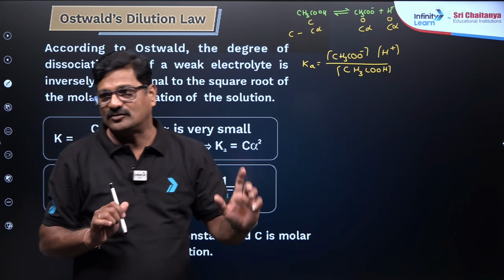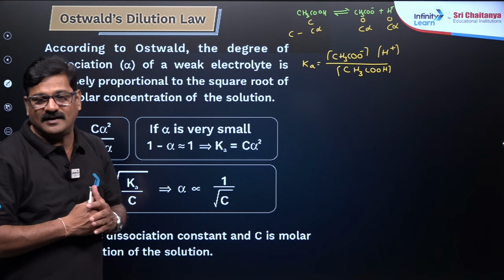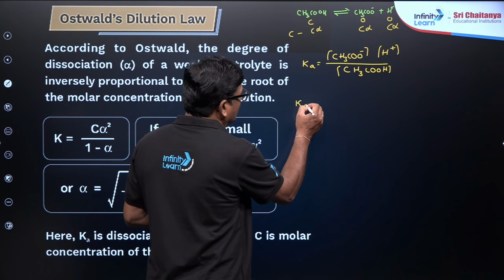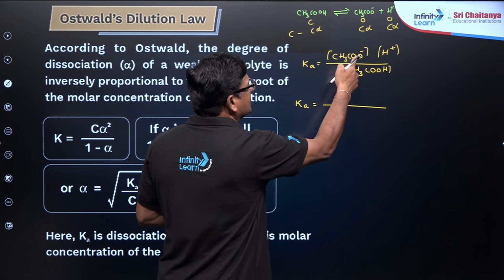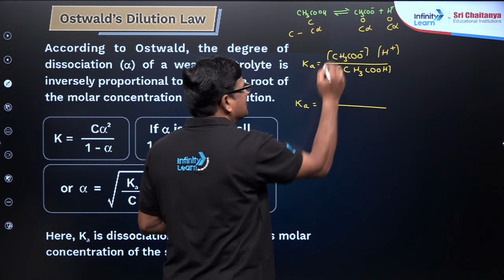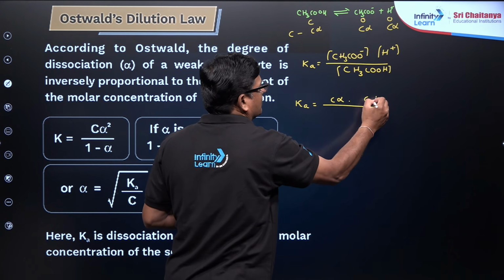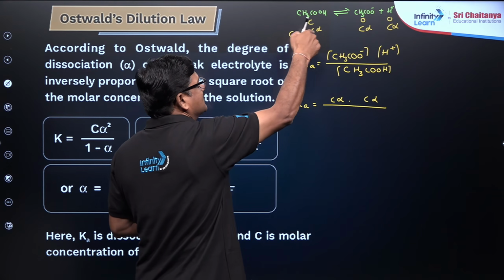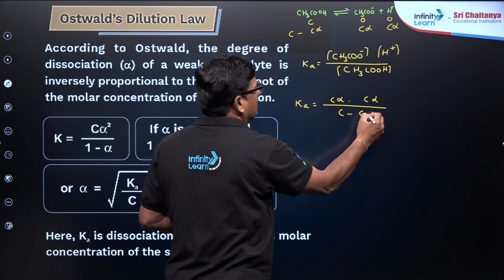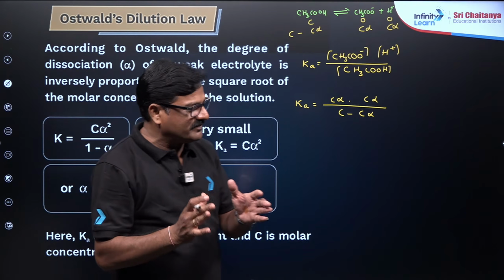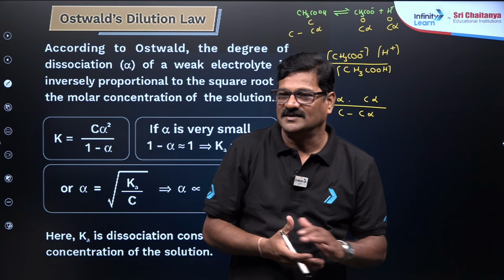So Ka value is given as CH3COO minus का कितना बचा? C alpha बचा. And H plus का C alpha बचा. And acetic acid का C minus C alpha बचा. Understand? Clear? So this is the best way of explanation you are getting.